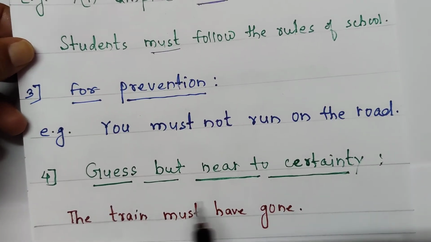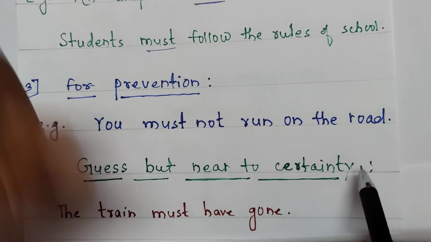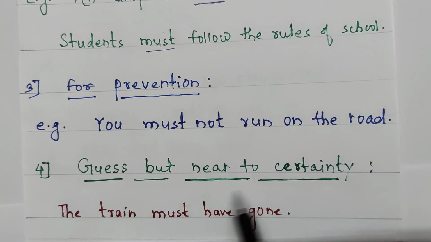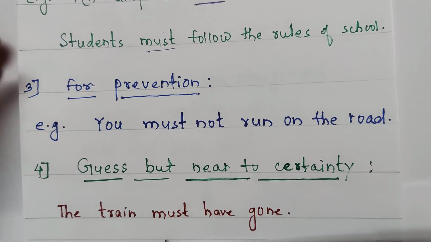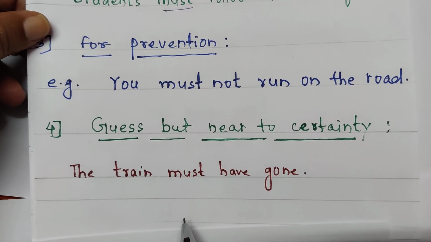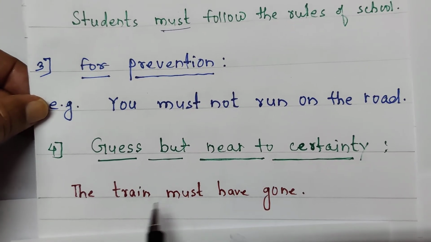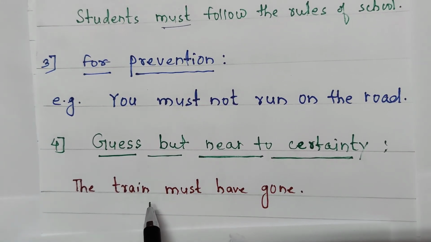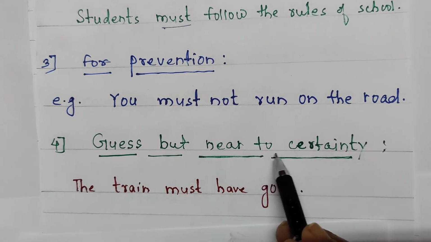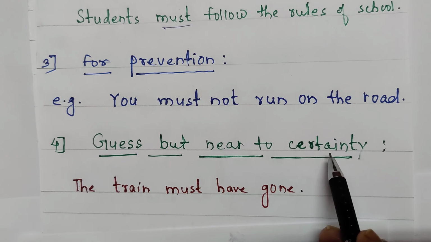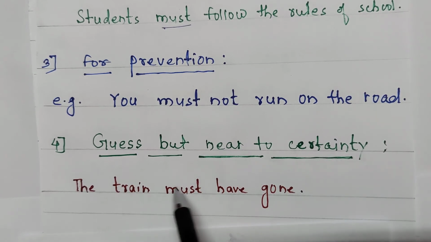Okay. And the last but not the least, guess but near to certainty. It is a guess, but there is somewhat certainty in that sentence. At that time also must is used. For example, the train must have gone. It means the train must have gone. It means that it is a guess. Okay. But this guess is going near to certainty. There is somewhat certainty. The train must have gone. It's too late for us, so the train must have gone.